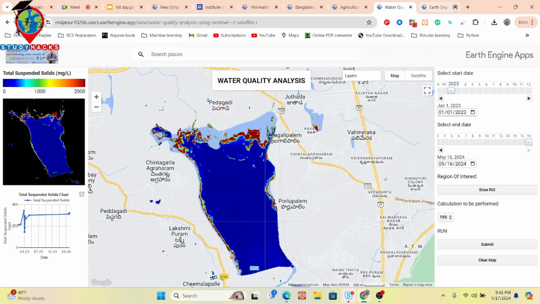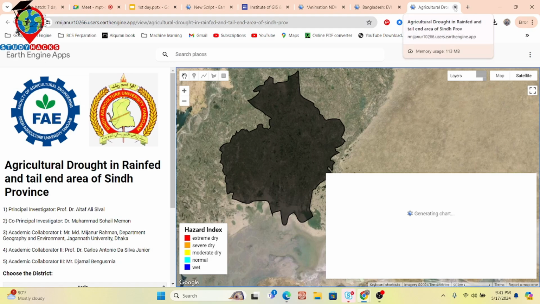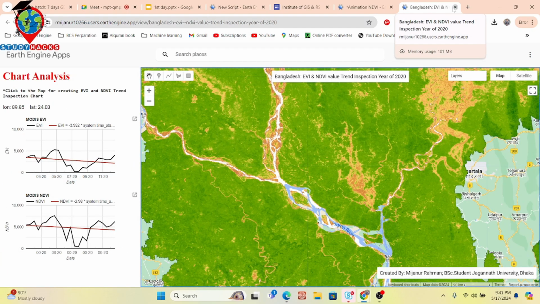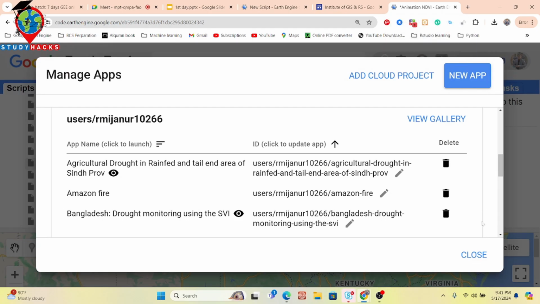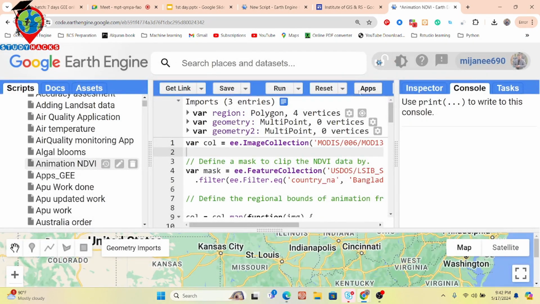Okay, so basically this type of web application we can also develop using the Google Earth Engine platform and use it for different types of analysis. And Earth Engine Apps mainly manages this type of thing.